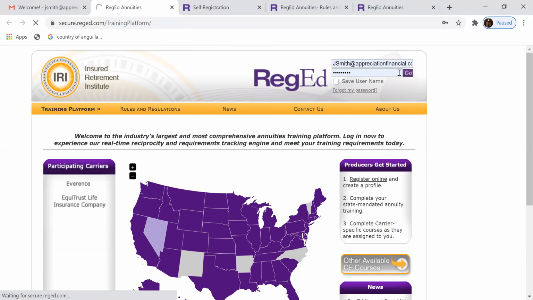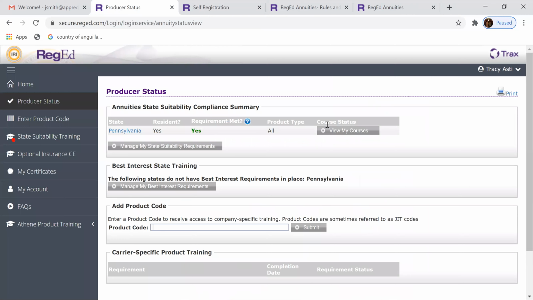And this normally takes a short minute to load. Here we go. This first page is listing whether or not your resident state requires a training to be completed. I've already completed this one, so that's why mine's marked yes in green. If you've not yet completed it, it would be marked no in red. And I do not suggest going to view my courses or the state suitability training button, because we have to look up the AML certificate as well. And you'll see that further on in the example.